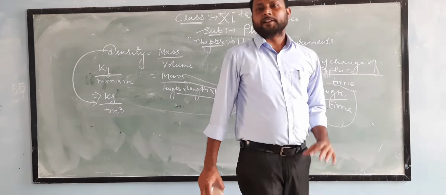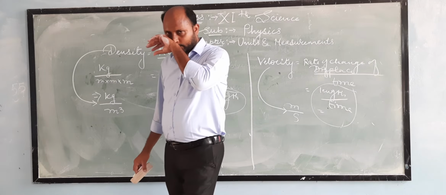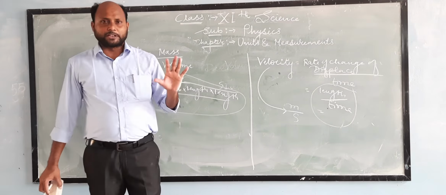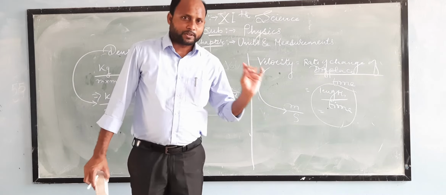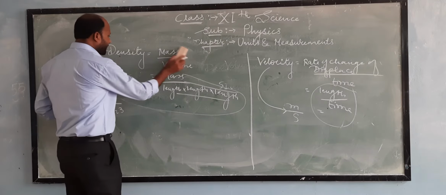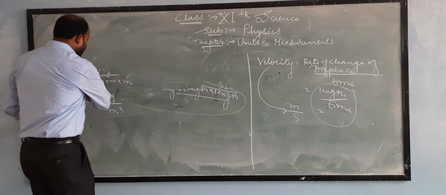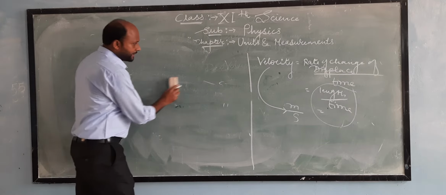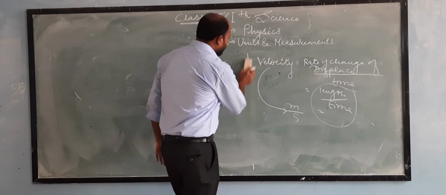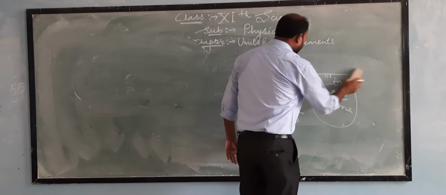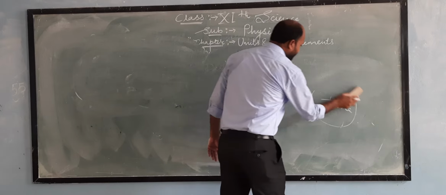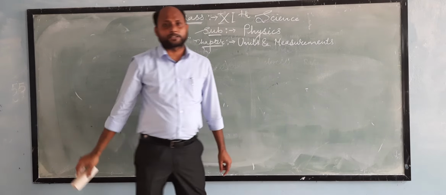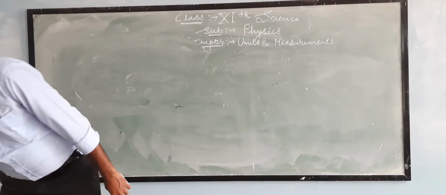Always remember fundamental physical quantities are those physical quantities which do not depend on any other physical quantities for their measurement, and derived physical quantities are those physical quantities which depend on two or more than two fundamental physical quantities for their measurement.